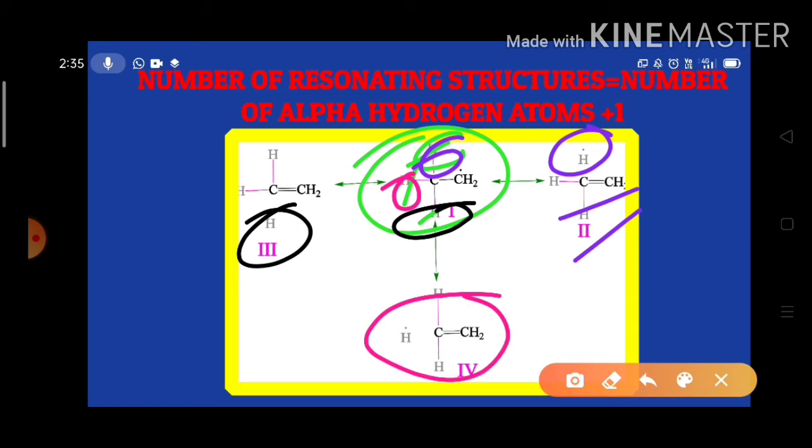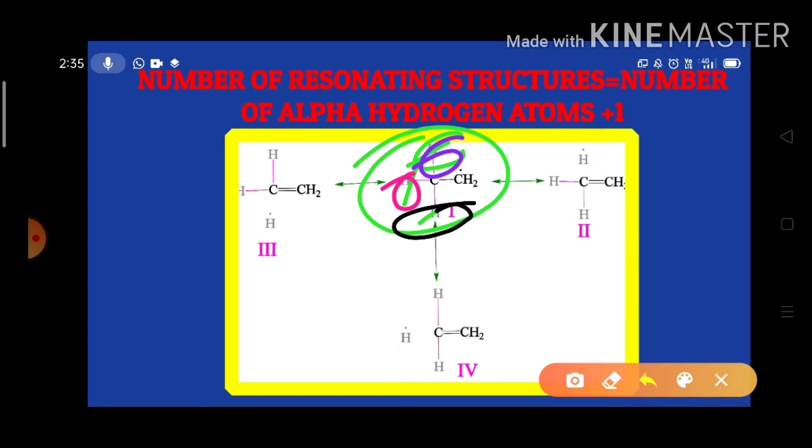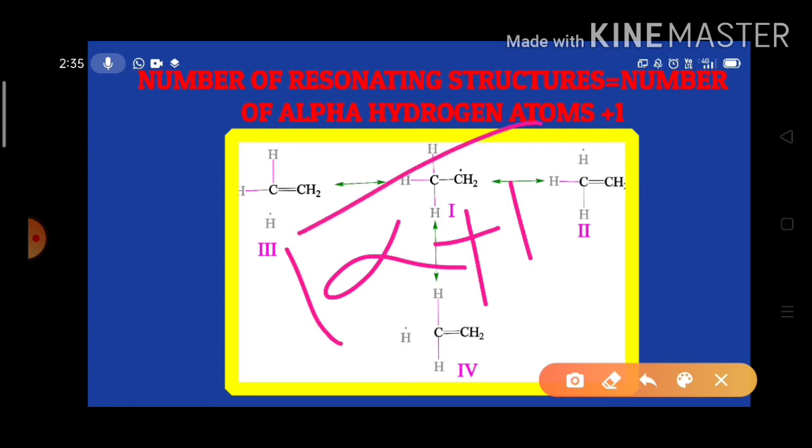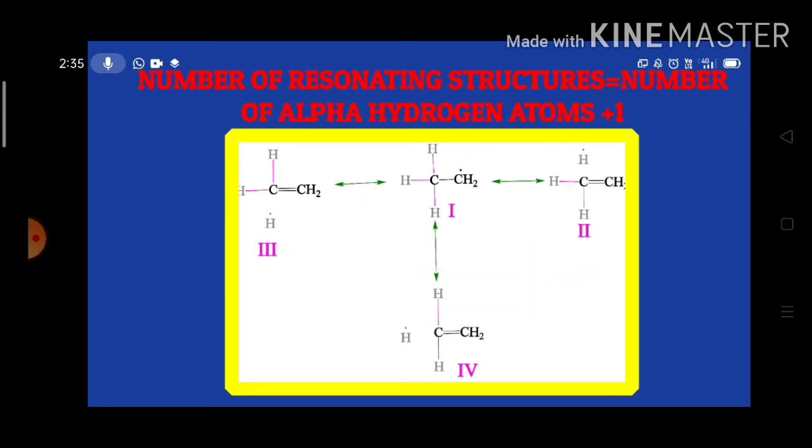So like that, here 4 resonance structures are possible. So we can say that the number of resonance structures is equal to the number of alpha hydrogen atoms plus 1. This is the formula to remember.